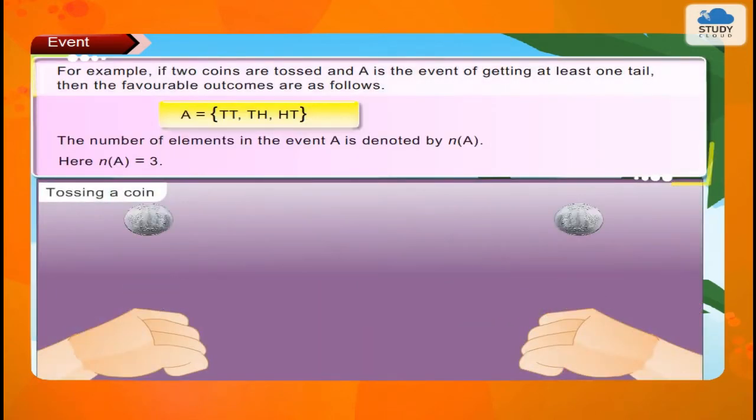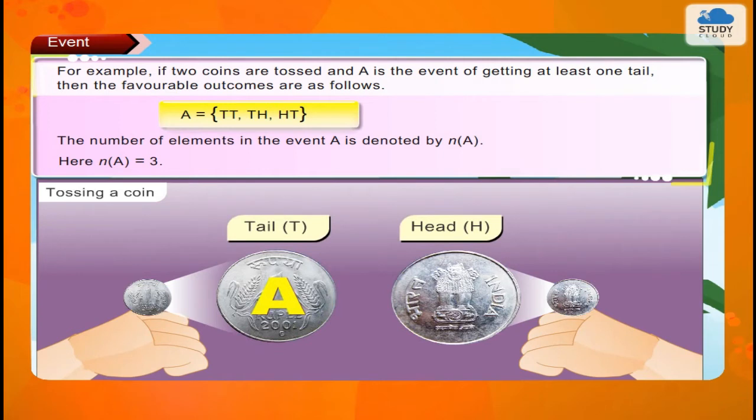For example, if two coins are tossed and A is the event of getting at least one tail, then the favorable outcomes are as follows. A = {TT, TH, HT}. The number of elements in the event A is denoted by n of A. Here, n of A is equal to 3.